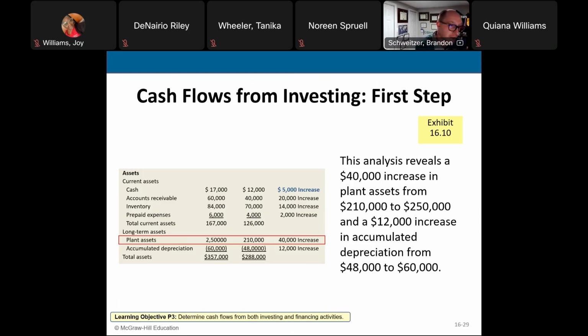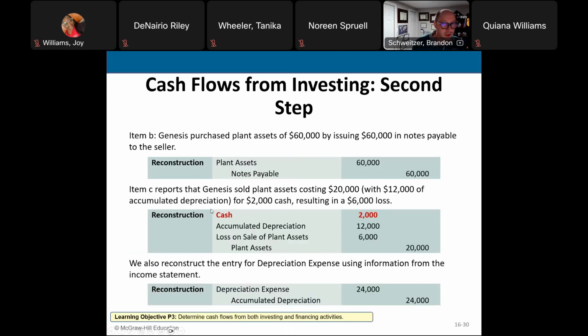So here we have an example. We're looking at from year to year. We can see a significant increase in plant assets. That means we've probably purchased some additional plant assets. And I would expect to see that change. And these are some of the journal entries that stemmed from that change in plant assets.